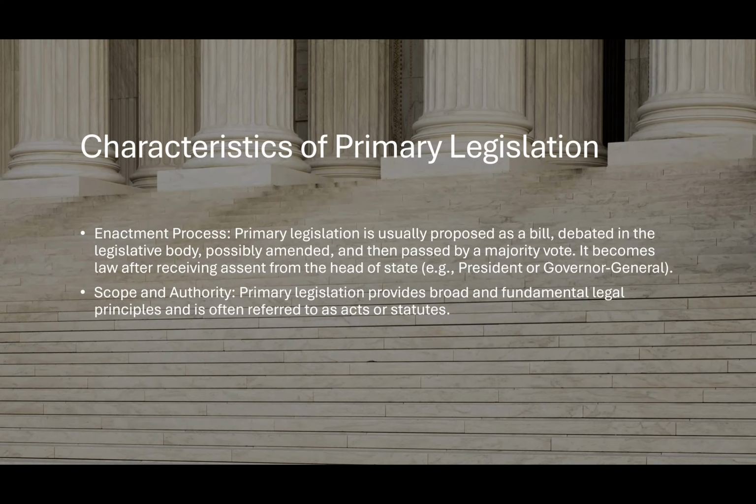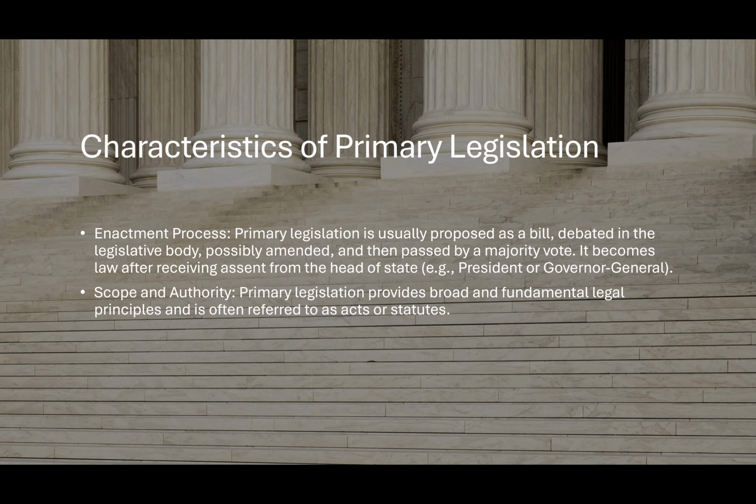And then we have the characteristics of primary legislation, right? So it has an enactment process and it has the scope and authority. So the enactment process, we know that primary legislation is usually proposed as a bill, debated in Parliament, then possibly amended from the debate in Parliament, then it is passed using a majority vote. It becomes a law after receiving assent from the head of state or the Governor General. So after the executive branch looks at what has passed in Parliament, then it becomes a law after that.